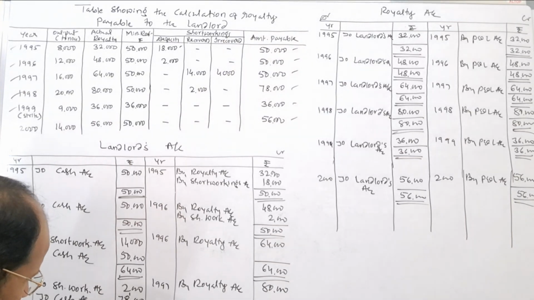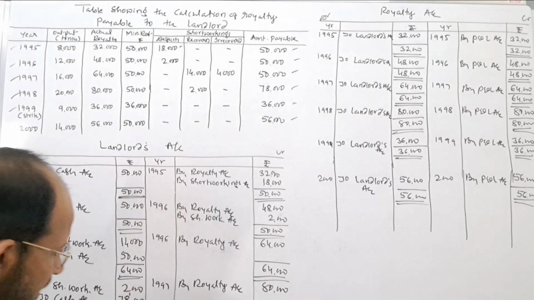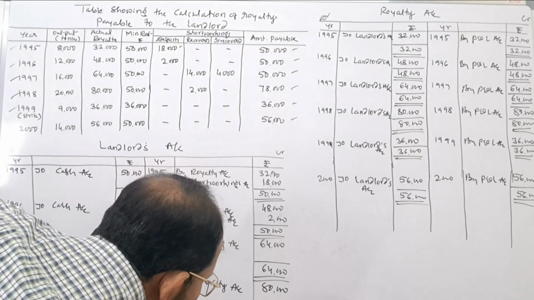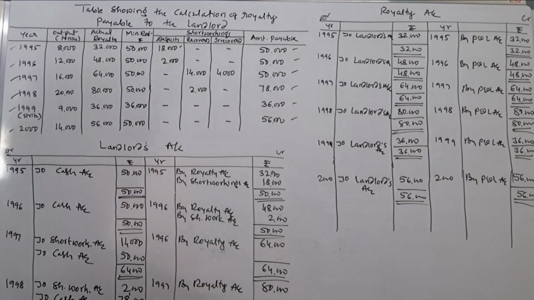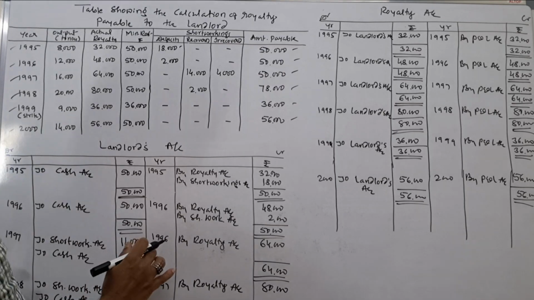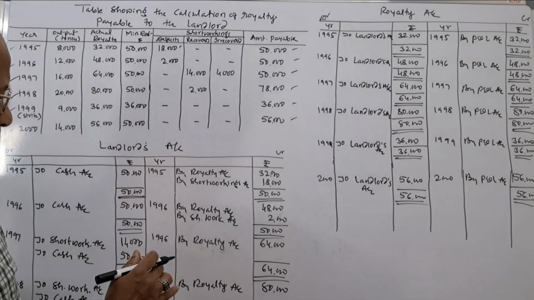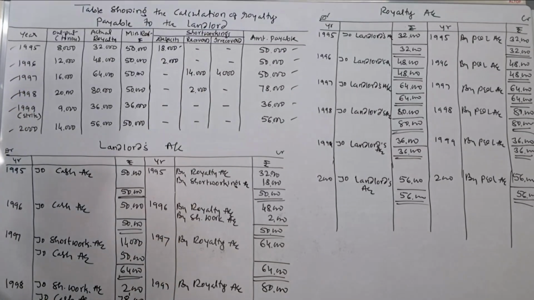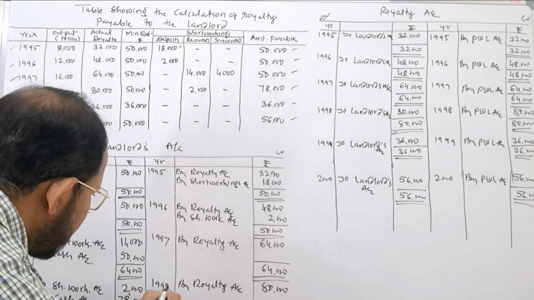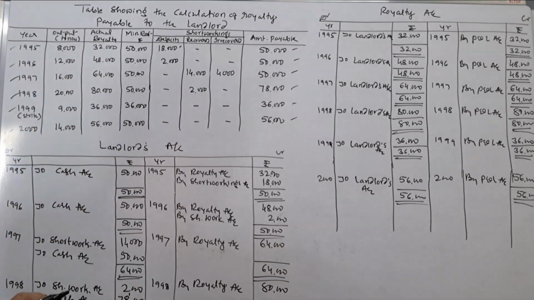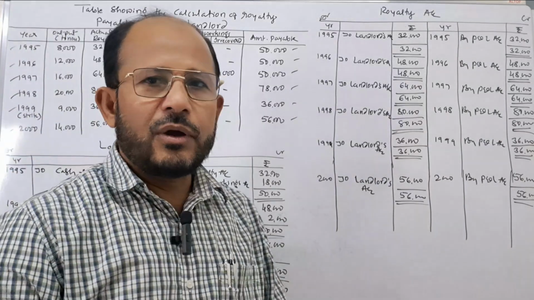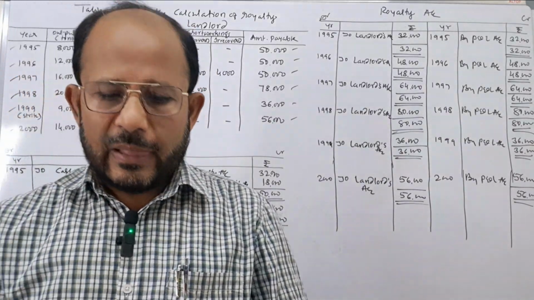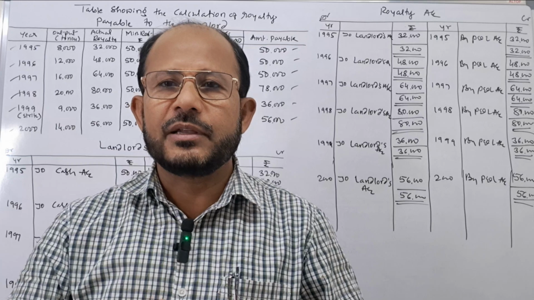Close the account, 56,000 and rupees 56,000. Account is closed. Here this is 97. Okay, fine. Next one is, this is 98. This is 99, 2000. Okay, this is the way how we have to prepare royalty chart and prepare the necessary accounts.